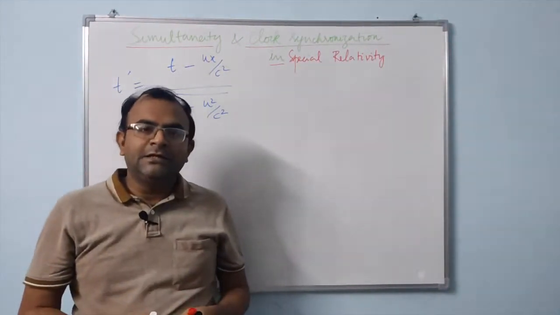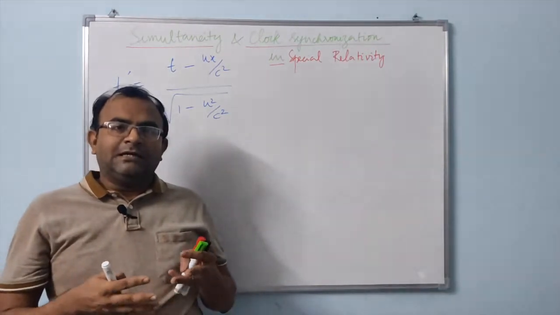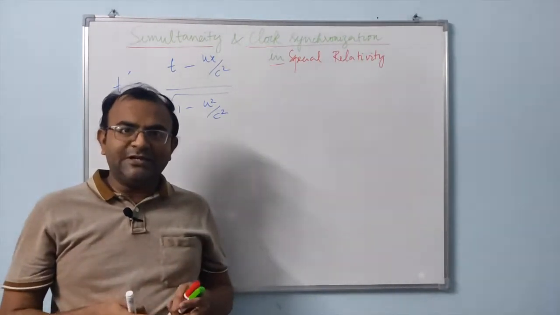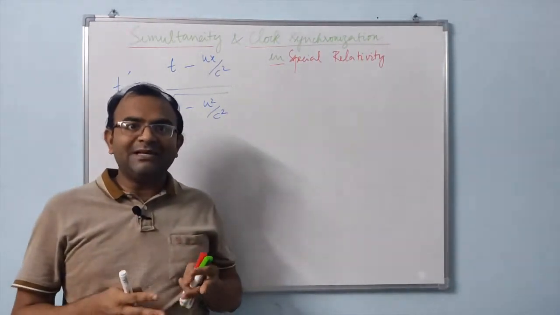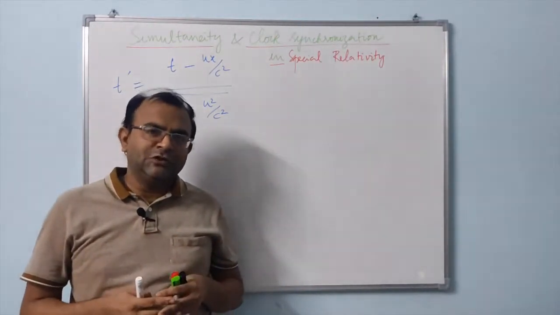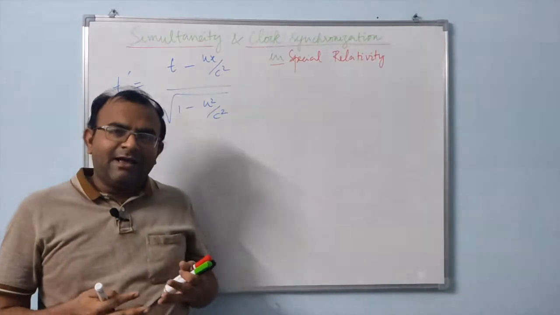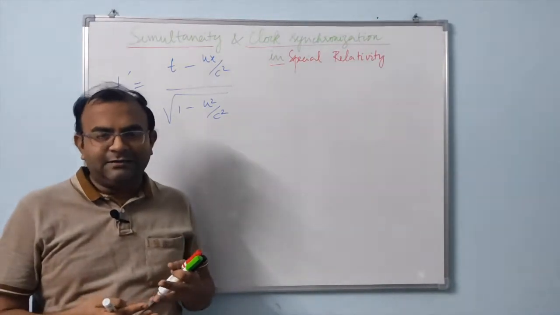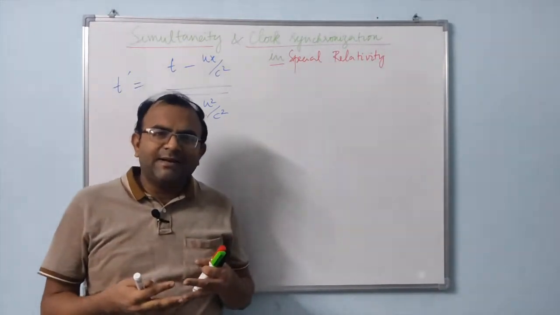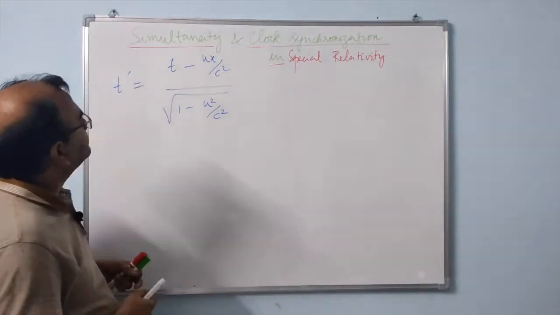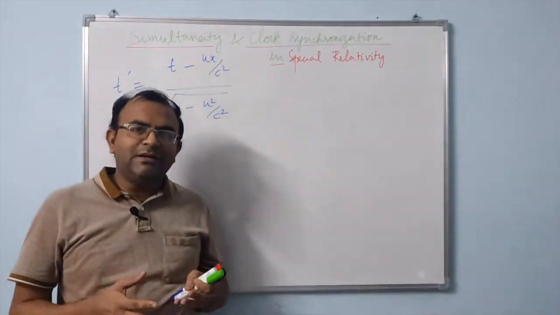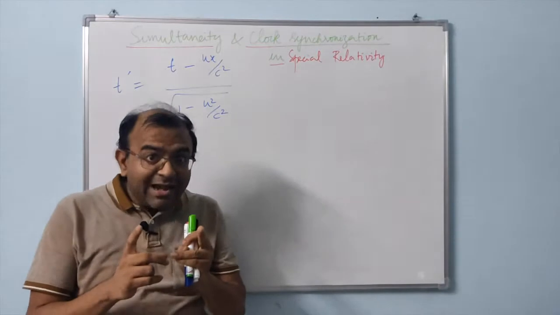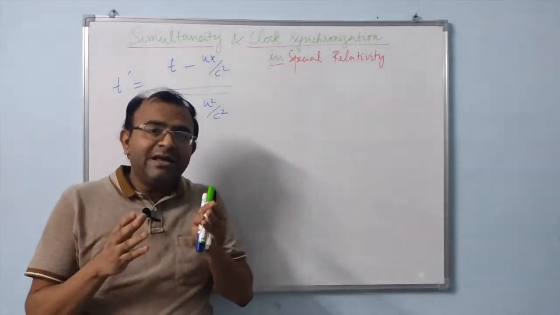Therefore, in relativity, two events that are separated by some distance and occur at the same time, that is simultaneously, in one frame of reference need not be simultaneous in another frame of reference. If you think about this, it is a very dramatic idea. It is very much against our expected notions of simultaneity. Two events that are simultaneous in one frame need not be simultaneous in another frame, provided the two events are separated by some distance.